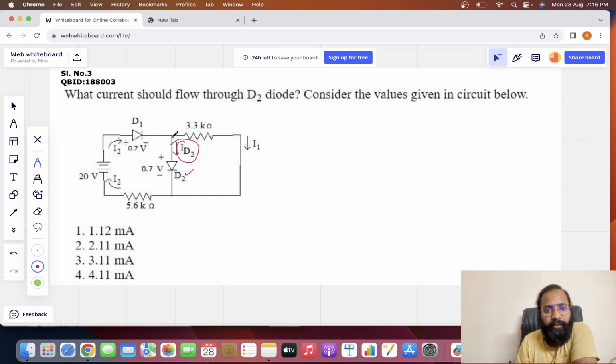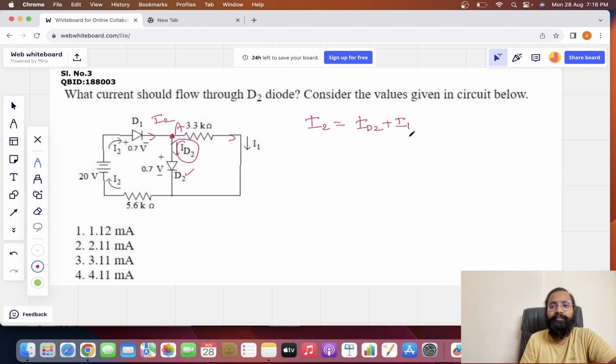If I take the node here, from the source the current I2 is coming. That means in this direction the current I2 is there, and let's take this node as A. After crossing this node, your I2 is dividing into two parts, that is ID2 and I1. So let's take whatever the I2 is there, that is dividing into the two parts, that is ID2 plus I1.